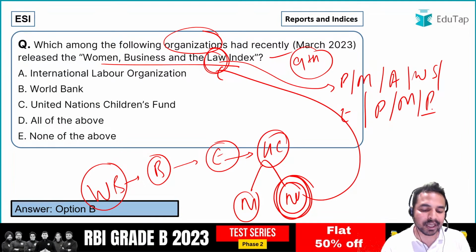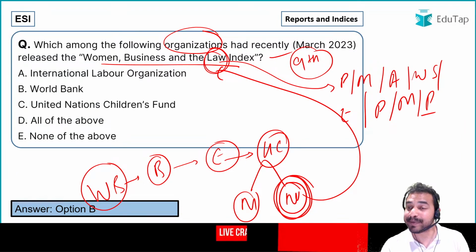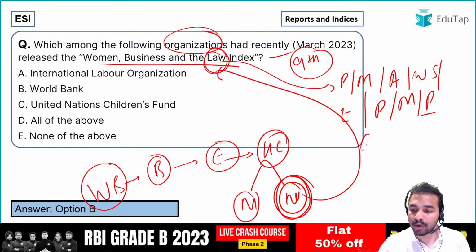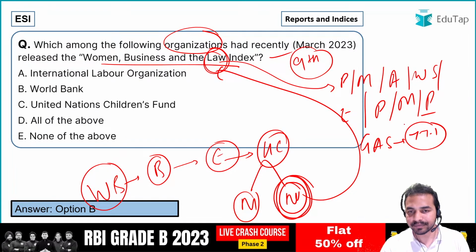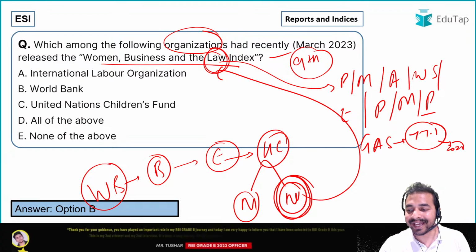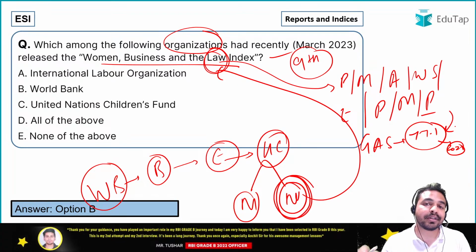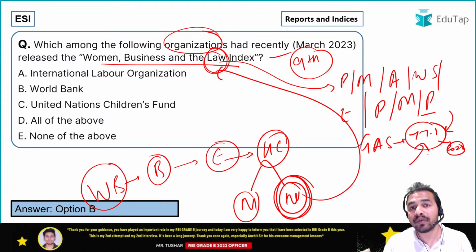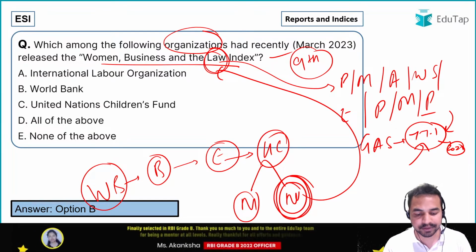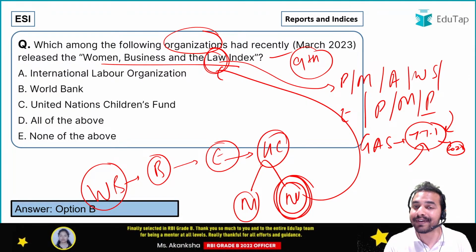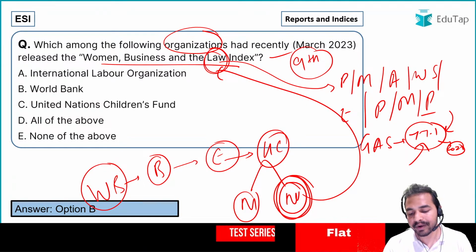Okay, let me give you a very alarming number. As per the report, the global average score was only 77.1 in 2022. That means of the laws which are enjoyed by men, only 77.1% of the same are being enjoyed by women. That means women enjoy only 77.1% of the legal rights that men do.